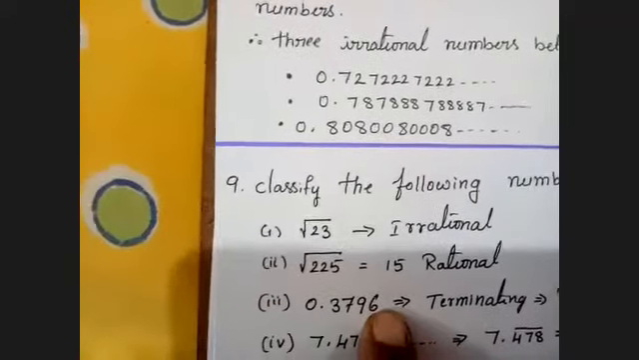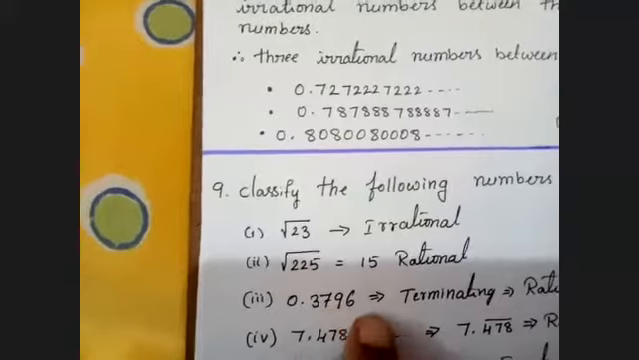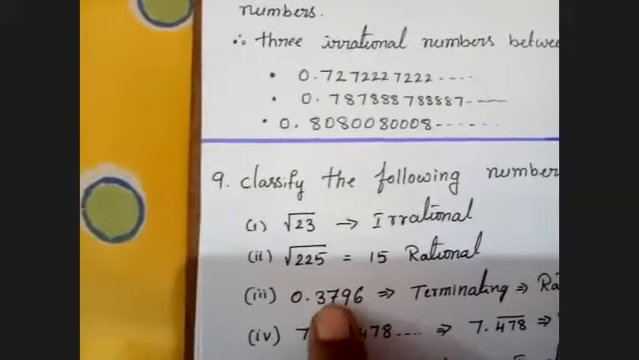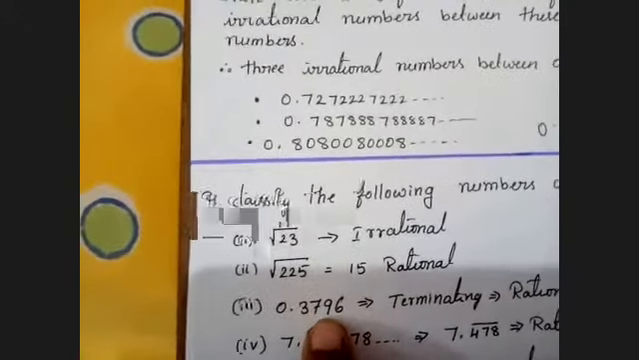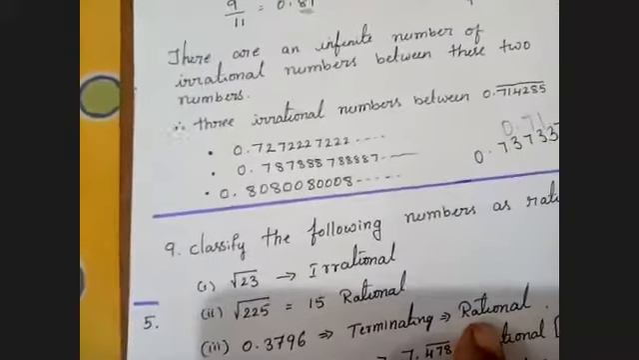0.3796. They did not mention dots here. They did not say this is repeating. So after the point, only 4 decimal places are there. So that says it is terminating. When the number is terminating, it is called rational. Am I clear, children?